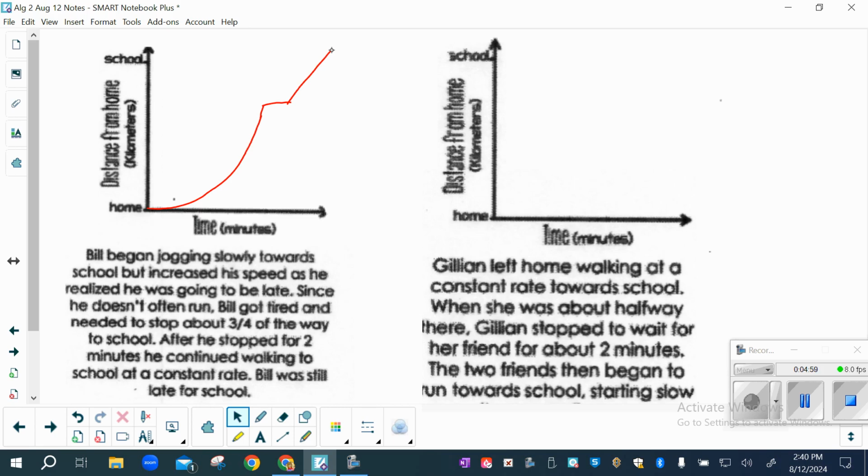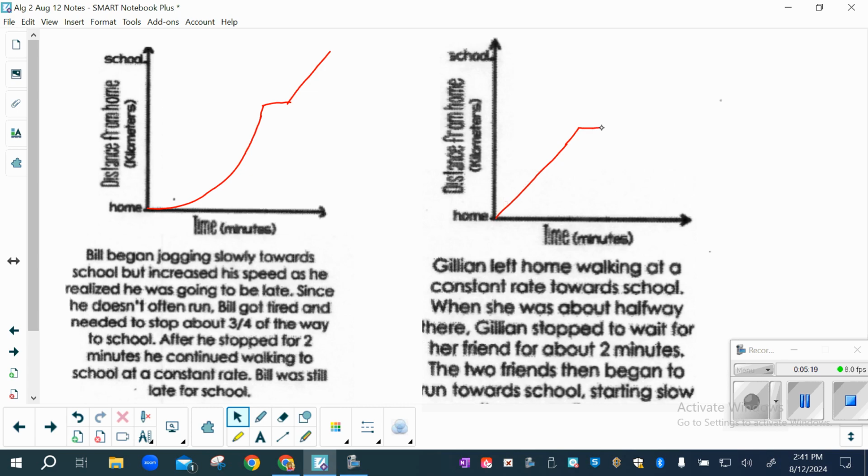Okay, so it's a constant rate, which means it's a straight line towards school. And then she was about halfway there. Go up a little bit further. She stopped to wait for her friend. So then we have a flat line.